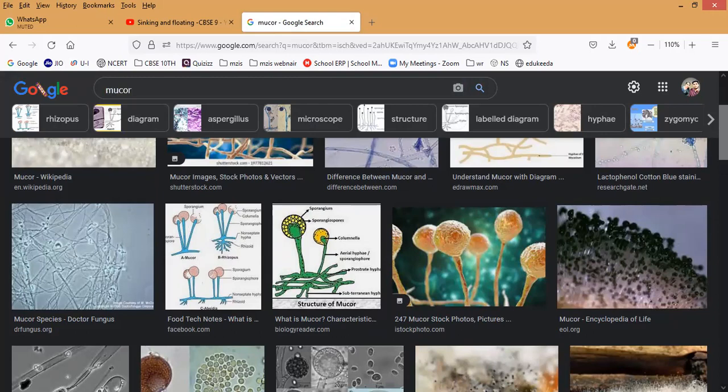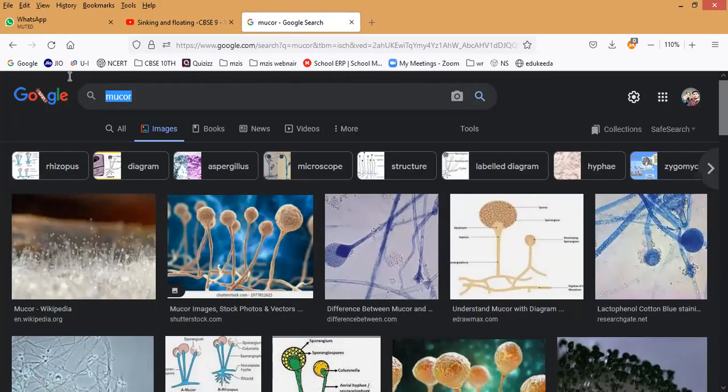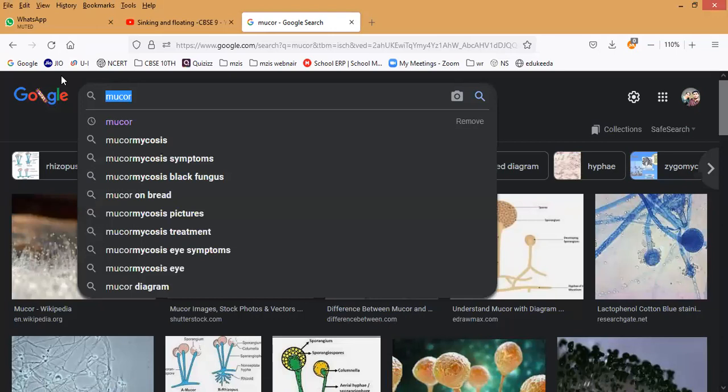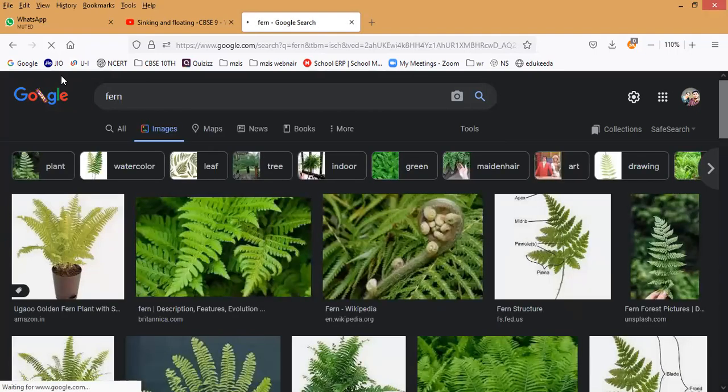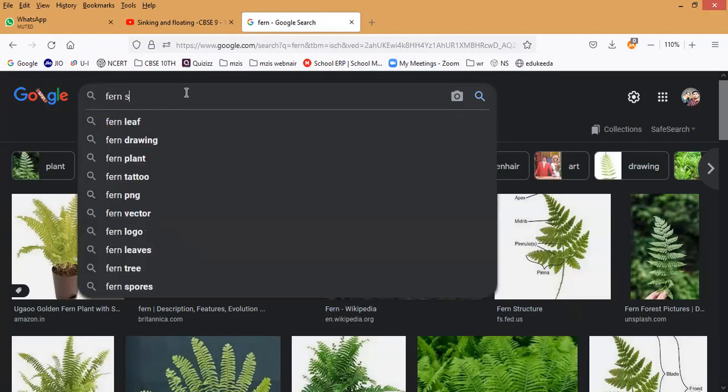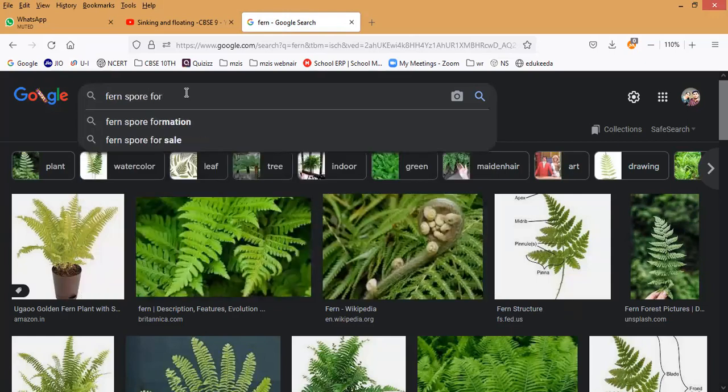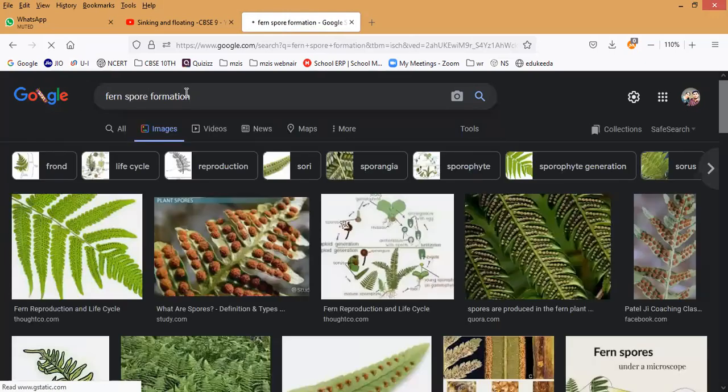So now our non-flowering plants. What are the non-flowering plants, guys? Ferns, yes or no? And mosses. Fern plants. If you notice, these are the fern plants. So this is also formed by spores only. So fern spore formation we can see, spore formation in fern plants. Have you noticed it? It's like powder-like structures. On the back of the leaves it will come. This is what we can say.